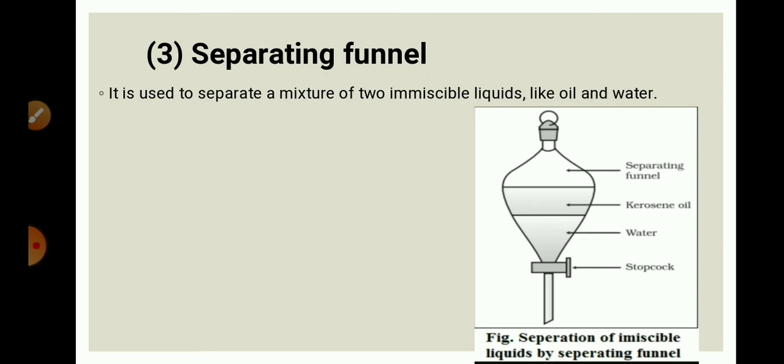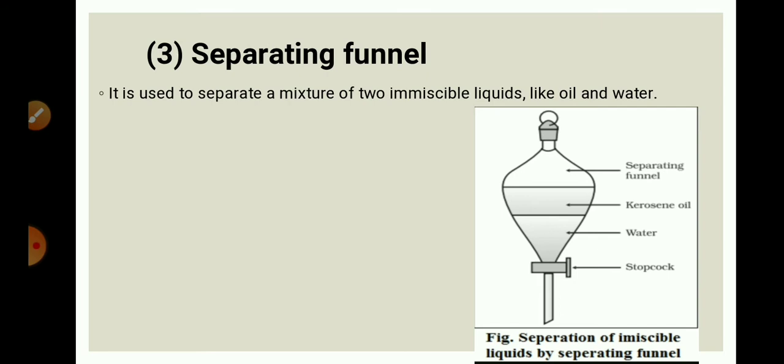For example, oil and water. In a mixture of oil and water, we can see that oil floats on the surface of the water. So we can easily see the two separate layers of the two liquids, oil and water.